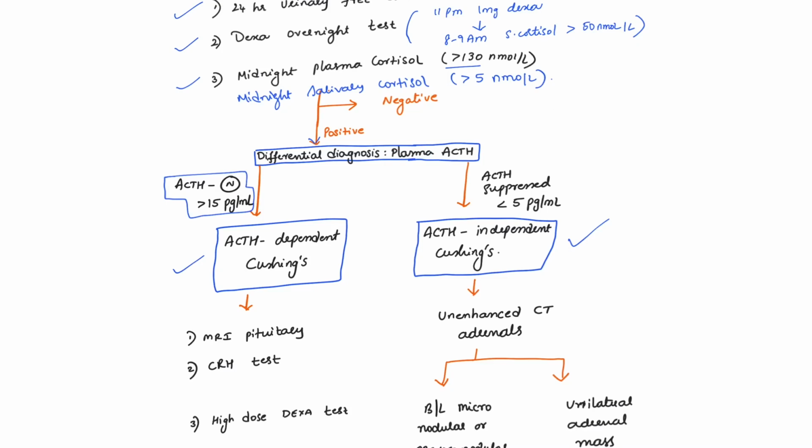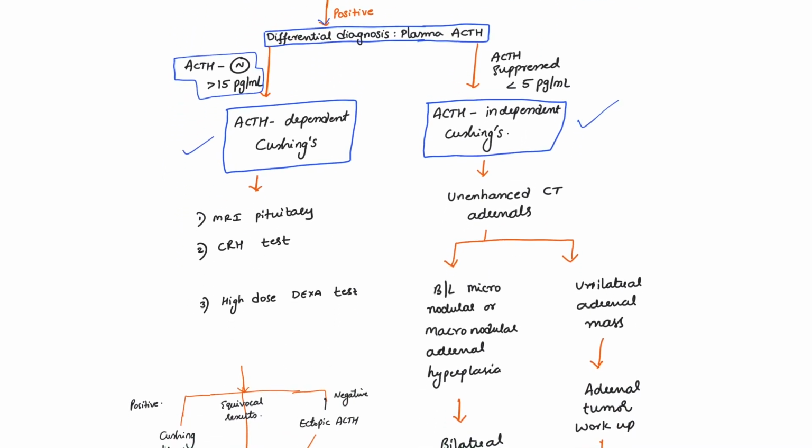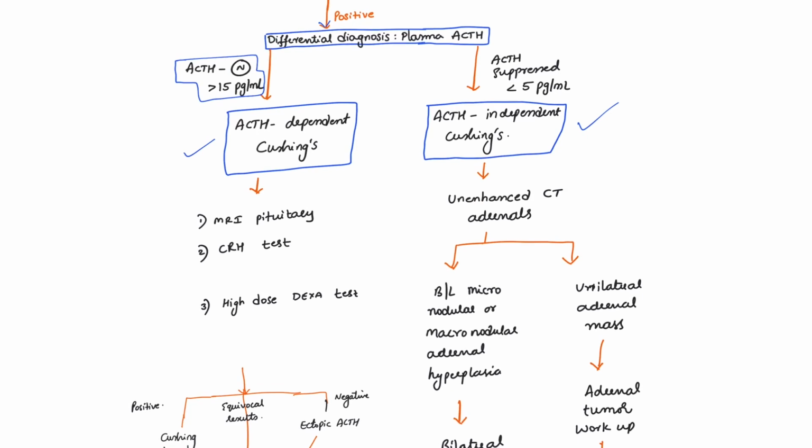If the ACTH is suppressed to less than 5 picogram per milliliter, it indicates ACTH independent Cushing's. So suppose ACTH is normal or increased, then the next step is to check whether it is pituitary ACTH or ectopic ACTH, right? For that we need to do MRI pituitary.